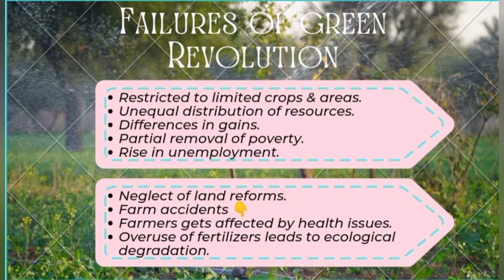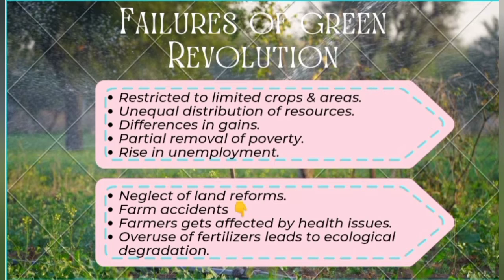Then differences in gains. As the distribution of resources was unequal, the areas having good facilities gained from the Green Revolution. Then partial removal of poverty. As poverty existed, the poor farmers found it difficult to acquire these new technologies. The rise of unemployment. As it is capital intensive, the labor required was less, so this led to unemployment. The neglect of land reform. We saw that the land reforms had certain loopholes, so as a result, this led to the failure of the Green Revolution.